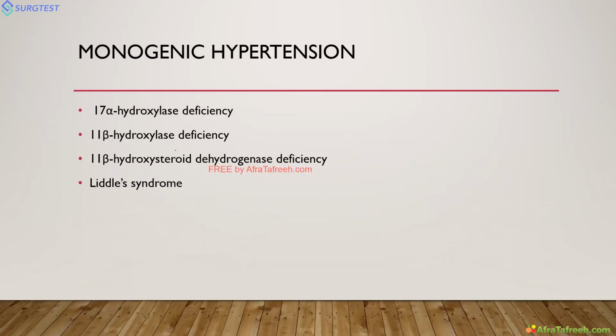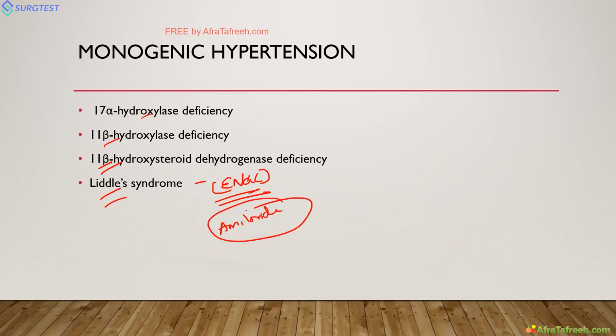So this we discussed, 11 beta hydroxysteroid dehydrogenase deficiency syndrome. Everyone knows it is ENaC hyperactivation, causing hypertension. The treatment, you know, is amiloride, an ENaC inhibitor, or triamterene, all these things.